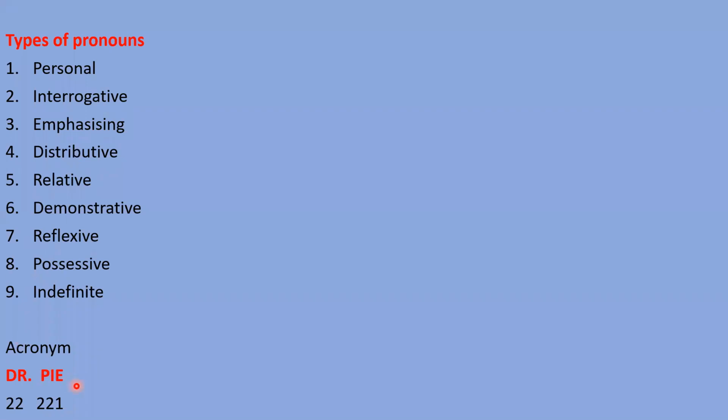Again, this acronym will not help you learn, it will help you remember. Sometimes we know there are nine types of pronouns, but at any moment we can't recall what they are. In that case, this acronym will help you memorize them. Personal, interrogative, emphasizing, distributive, relative, demonstrative, reflexive, possessive, and indefinite. By the acronym Dr. Pi, you can learn all the types of pronouns.